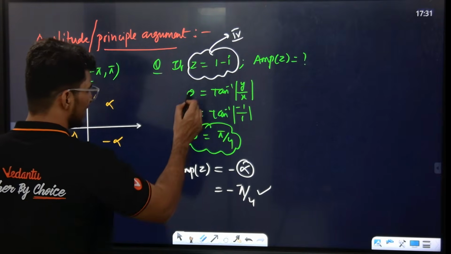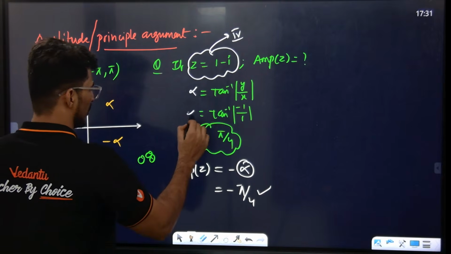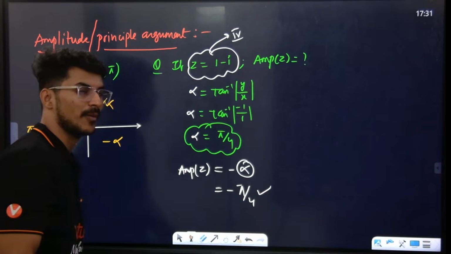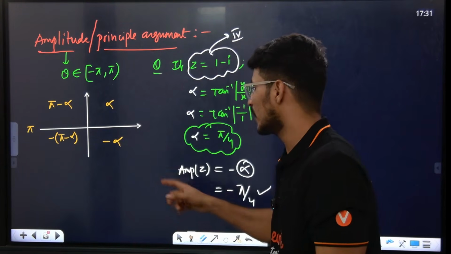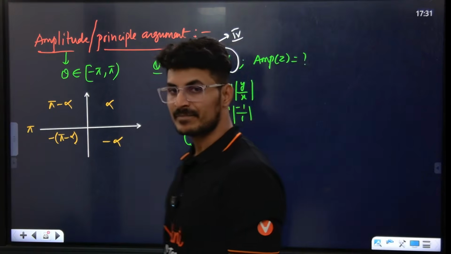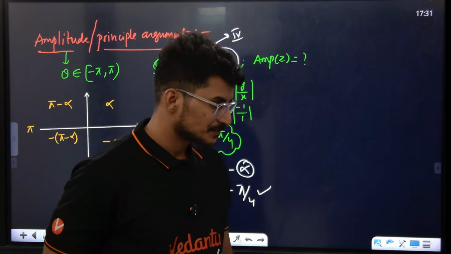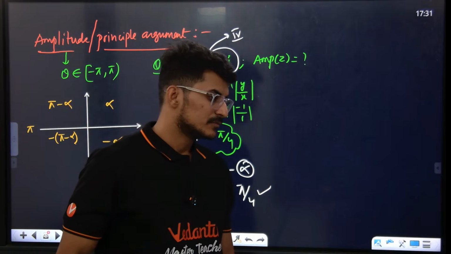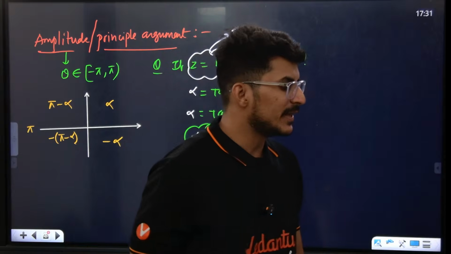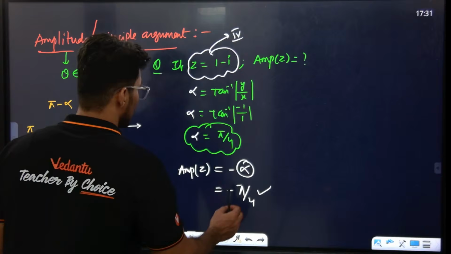Theta also, no problem. Anything works, right? Take alpha, no problem. Take theta also, no problem. But whatever angle you get will be negative, because the complex number lies in the fourth quadrant. Understood? Theta is theta, alpha is alpha, both are the same only. You can do anything, Lokesh, no problem. Okay, understood. So tell me here.